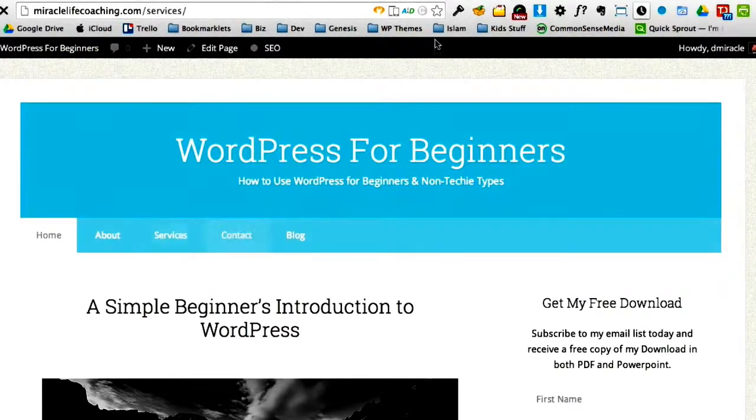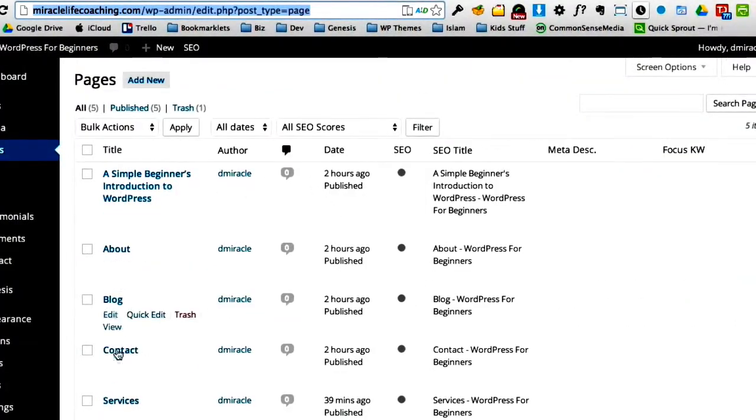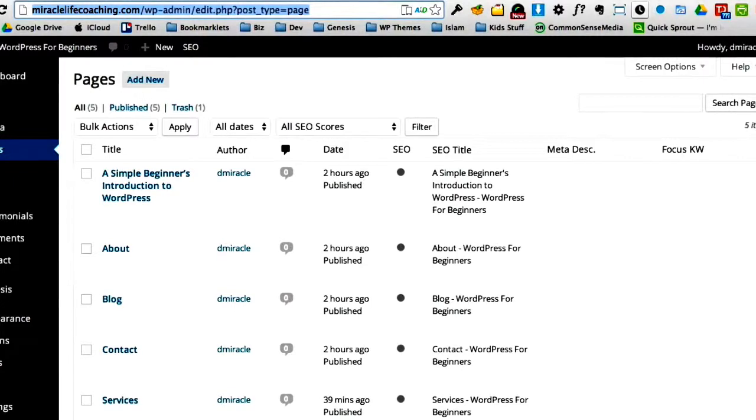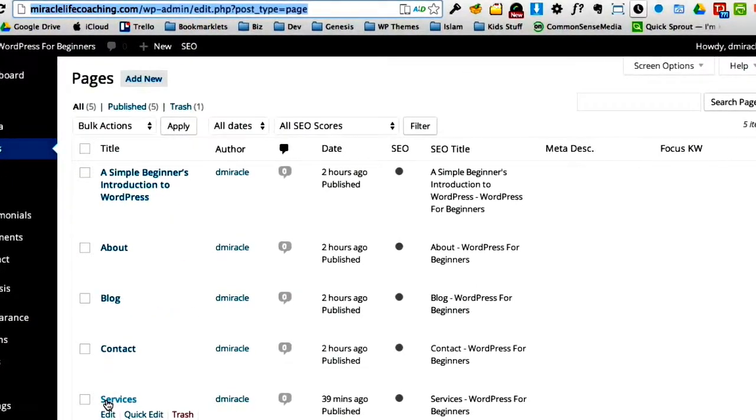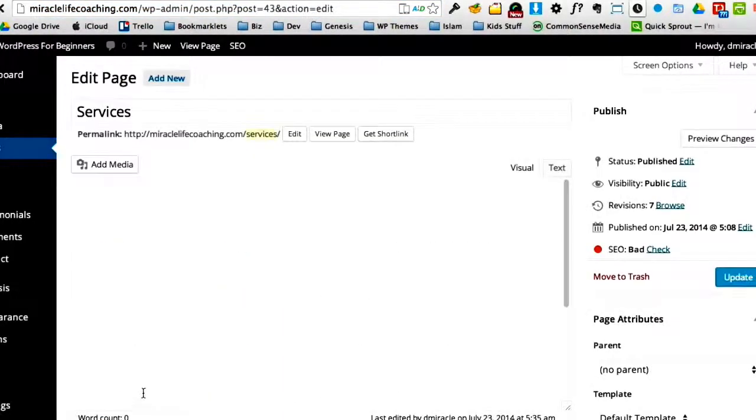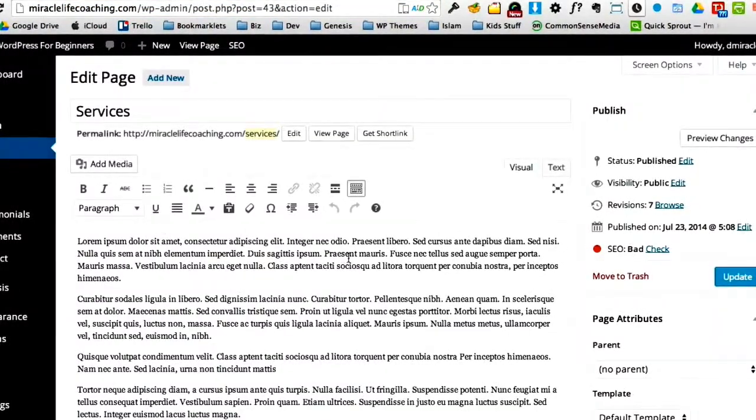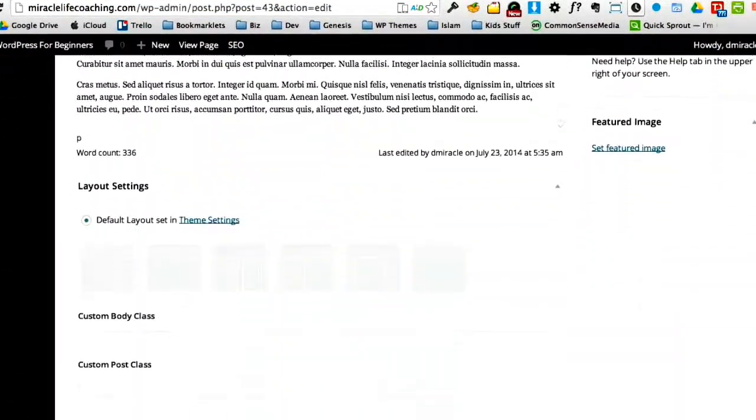All right, so let's start with all the text. Let's mess around with the text. So we come here to our list of pages. You see I'm under pages, all pages, and here we'd have a list of pages, and we find services, and we simply click on the title services. Now we're in the editor, and now we can make updates to our page.